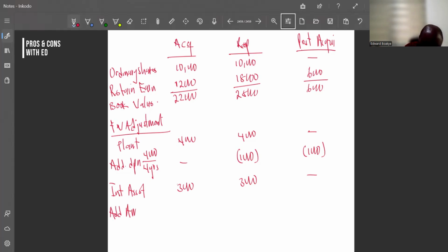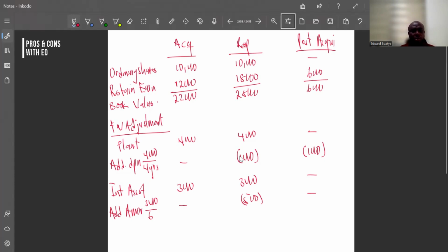Additional amortization will be 3,000 divided by 6, and that will give us 500. So this is what has happened right now.